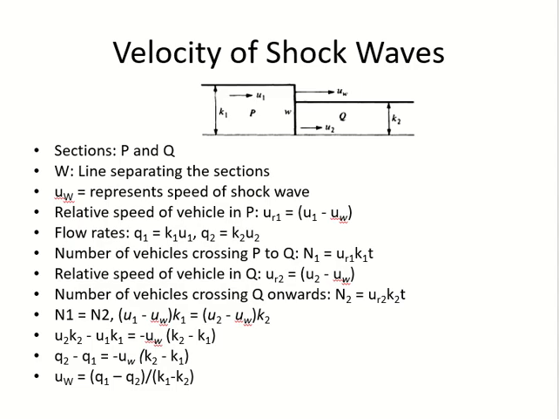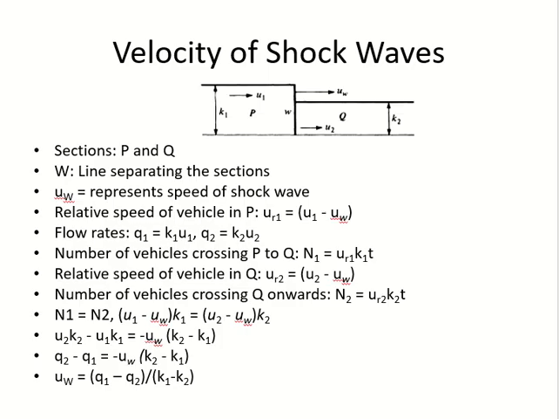So I told you, for us the length of the shock wave, the length of the queue, is very important, and the length depends upon the speed of the shock wave. So how do we calculate the speed of the shock wave? There are 2 segments, P and Q. The flow is going in segment P with a speed of U and density of K. And flow equals what? Keep this in mind. They are giving the speed and density, I will multiply them and get the flow.